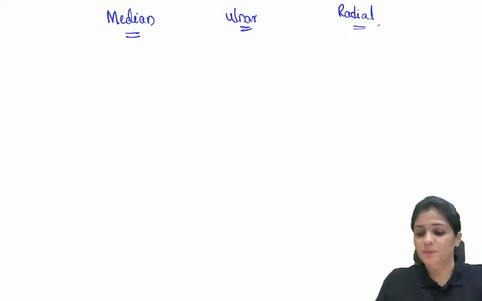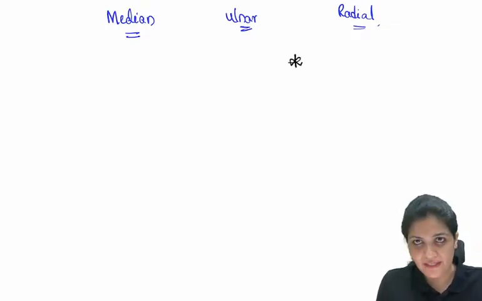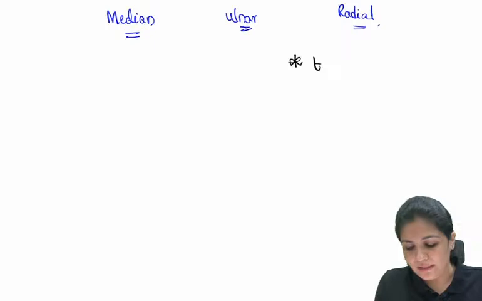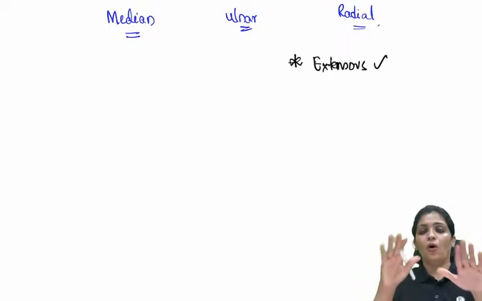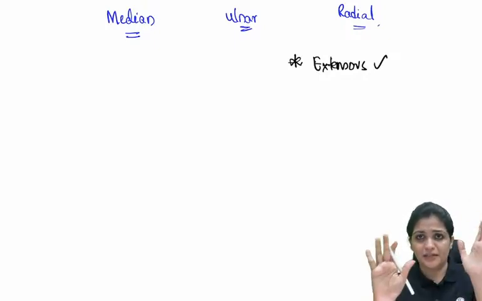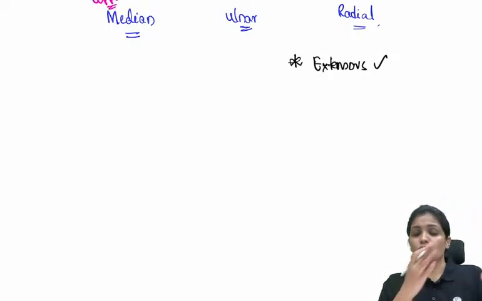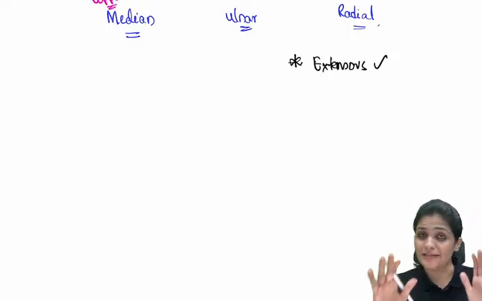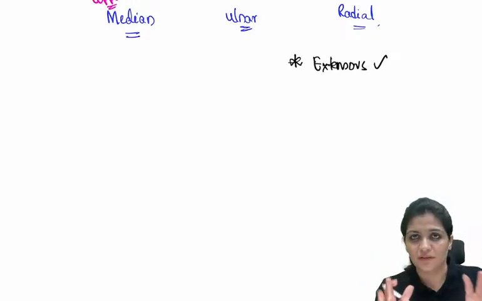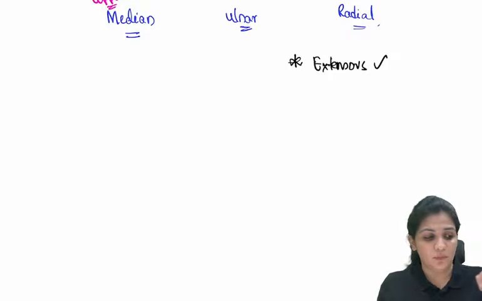First thing I will teach you about the radial nerve. What you have to remember about the radial nerve is it supplies all the extensors. One liner. Finish. All the extensors. Before that, all these three nerves supply the upper limb, right? That is clear for you, right? So all the extensors of the arm and the forearm, even the wrist and everything, are supplied by your radial nerve. That you have to make very, very clear.